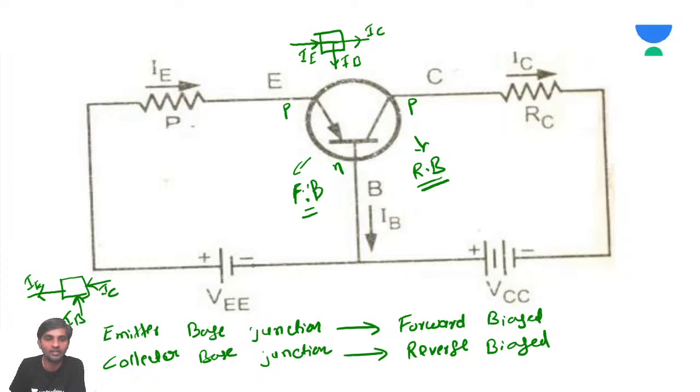IE is going to be the summation of IB and IC. We have a thumb rule that the emitter current must always be the summation of base current and collector current. So if you want to write IB, it is simply going to be IE minus IC.